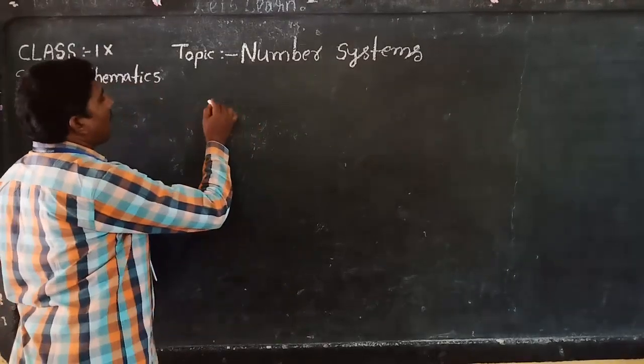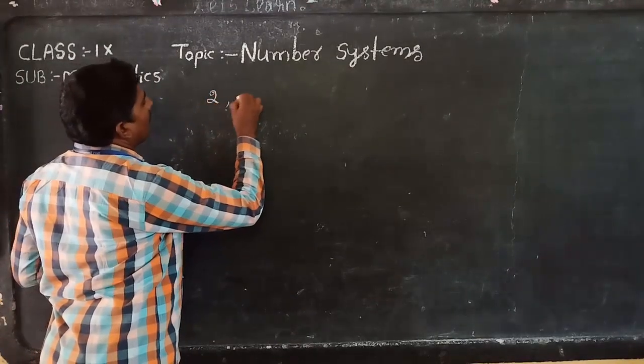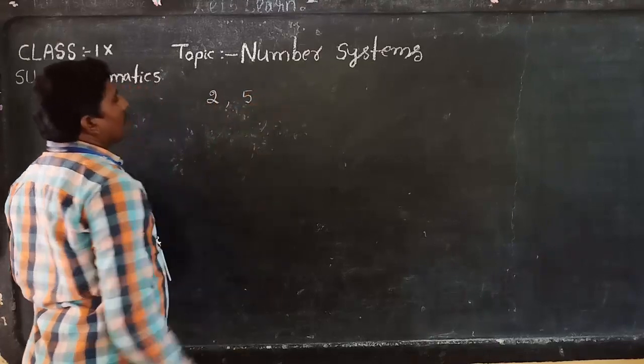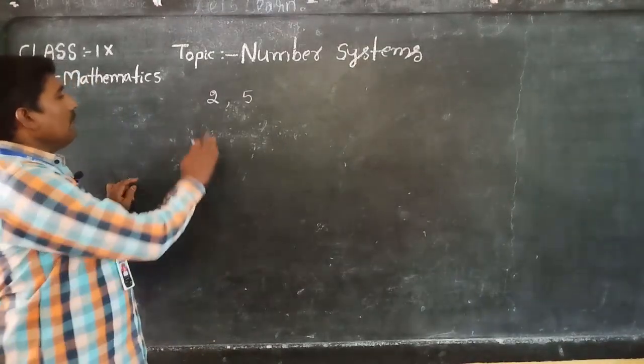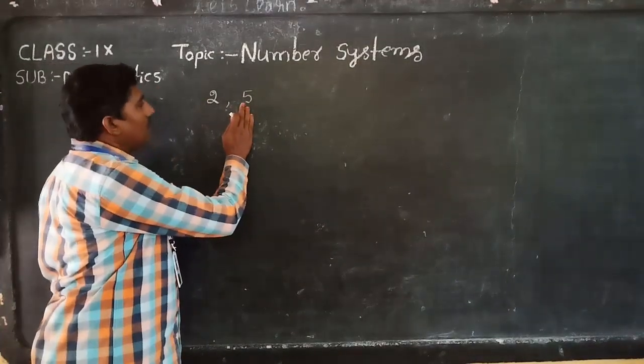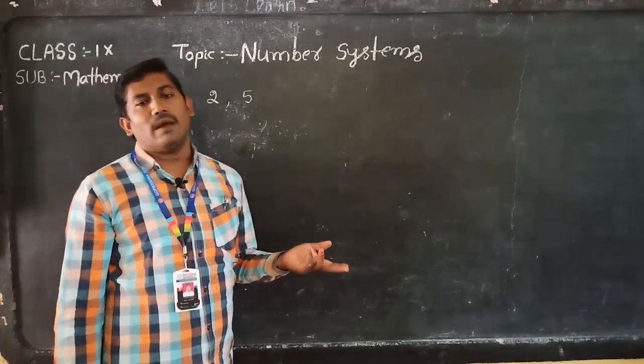Now we should find one number in between 2 and 5. In between 2 and 5, it is possible to find so many numbers.